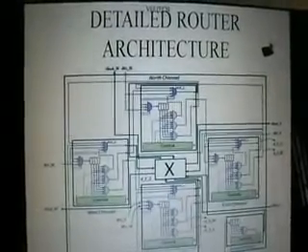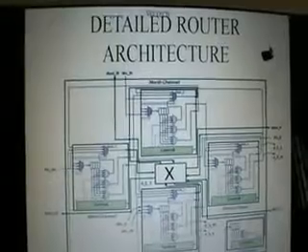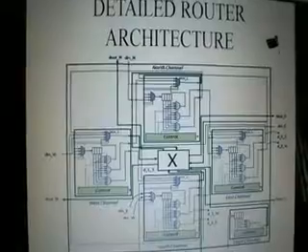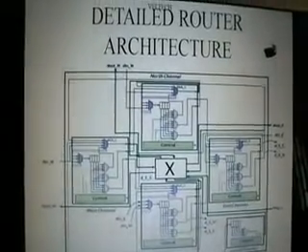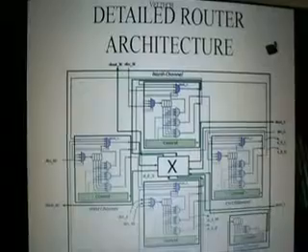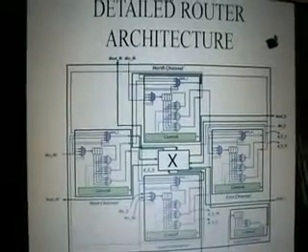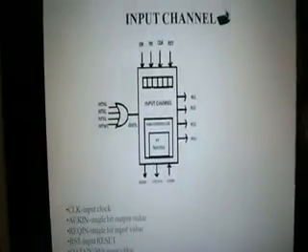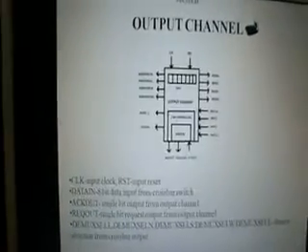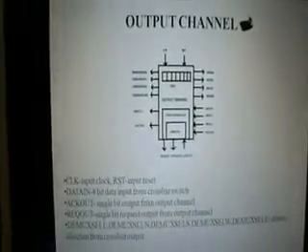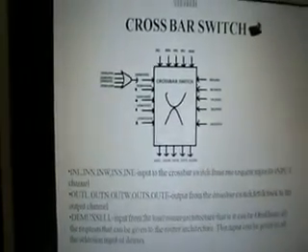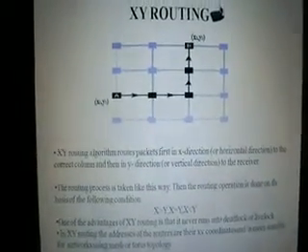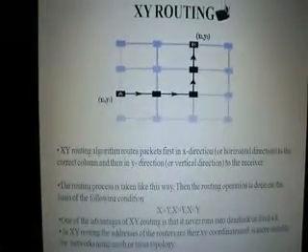We choose one of the popular methods of buffering called store and forward. The main aim is to select the best decoding scheme which can reduce the area and power consumption. Thus, establishment is done automatically without any complex decoding logic. This shows the input channel of the router architecture, and this one is the output channel, and finally this one is the crossbar switch. Here the routing scheme we used is XY routing.